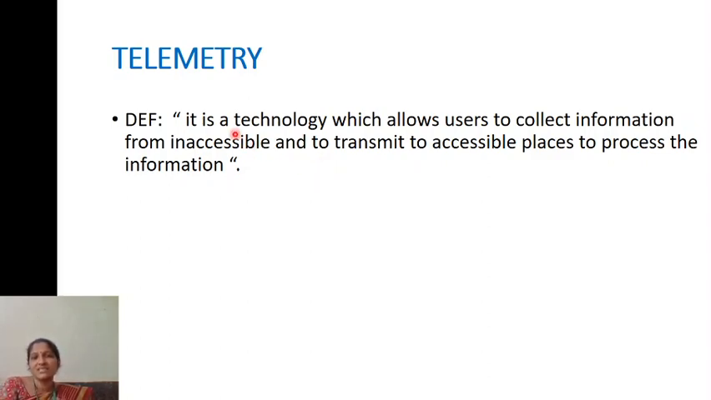So telemetry is a technology which allows the user to collect information from inaccessible places and transmit it to accessible places to process the information. That means from the remote location you will be collecting the data. After collecting the data, it is transferred to the accessible location, where all the users are available and who can process the data are there. So the data is transmitted to accessible places and can be processed. Okay, this is about the telemetry system.